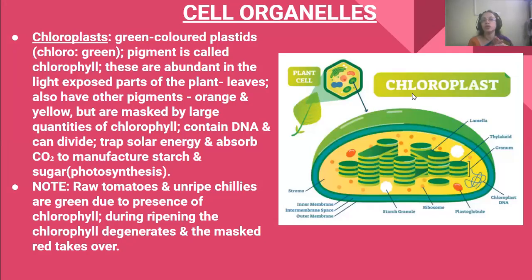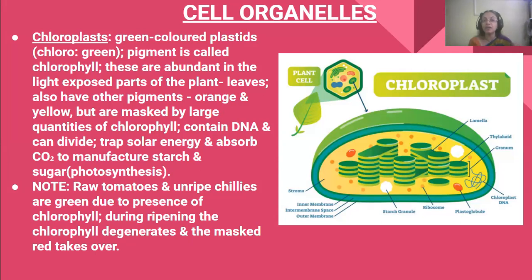Next, we come to the chloroplast, which is a green colored plastid. Chloro means green. This name came from the word chloro, which means green, and plast for plastid. The pigment here is chlorophyll.